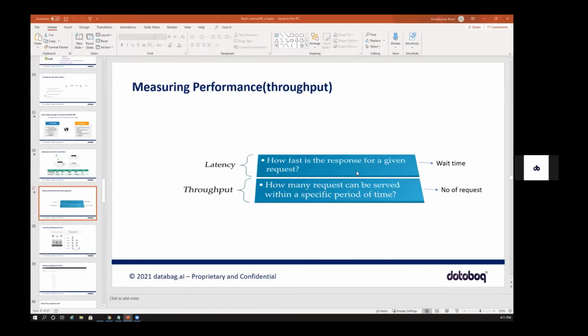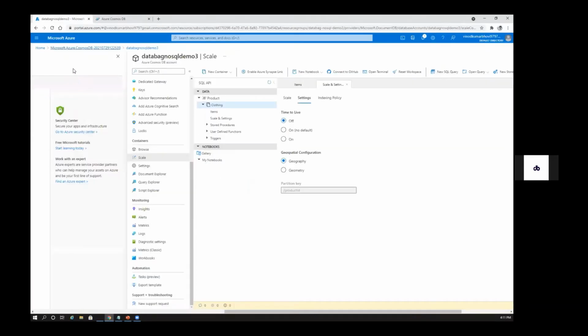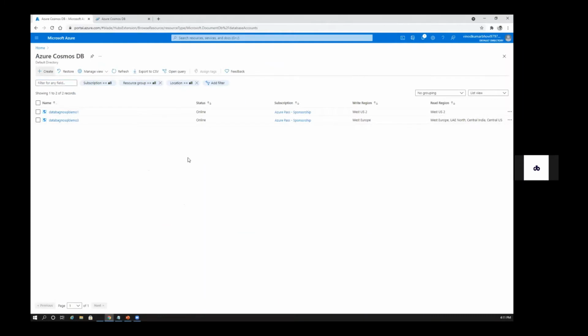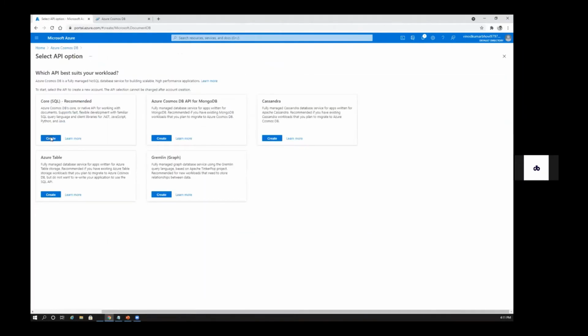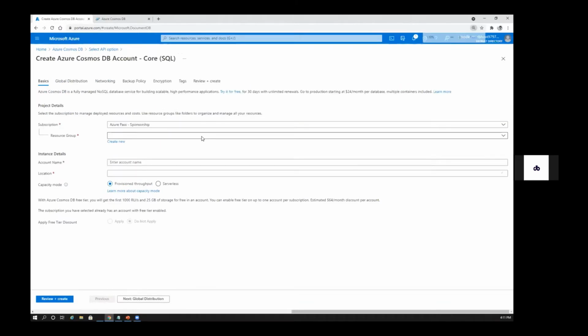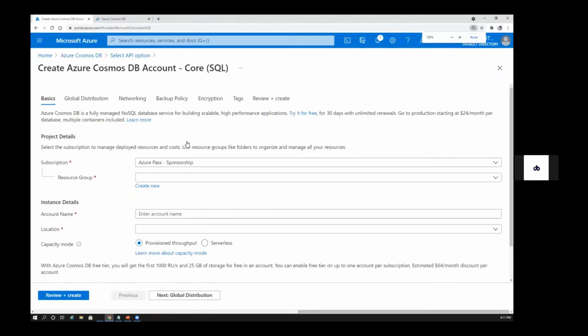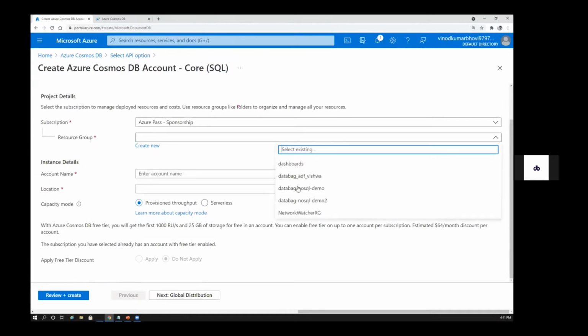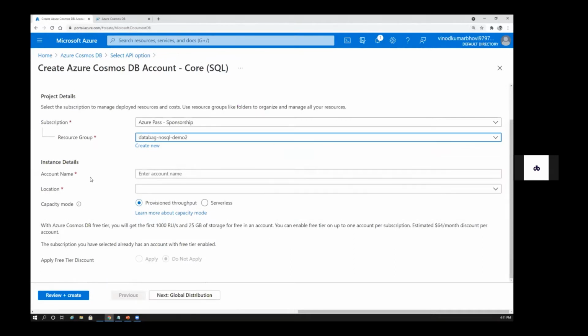Let's try to see them here. Go to home. If you want to create a new thing, just click on this, and then you try to create with this. Let me zoom in a bit. So you have subscription, you have resource group. So you have to select a resource group, for instance, and account name. This is what I was talking about, the database account.